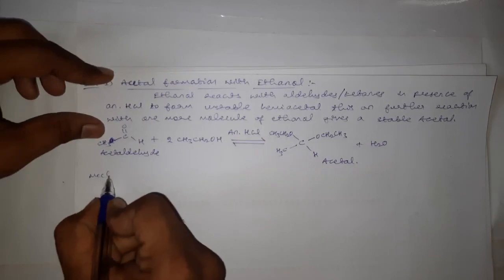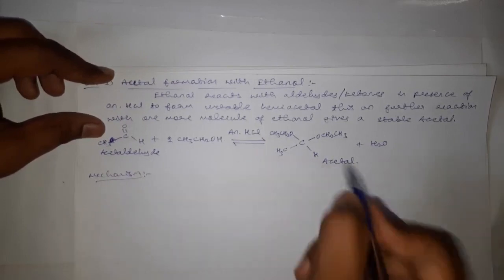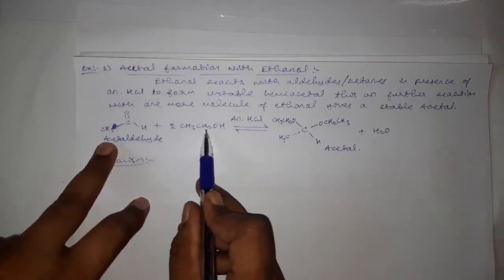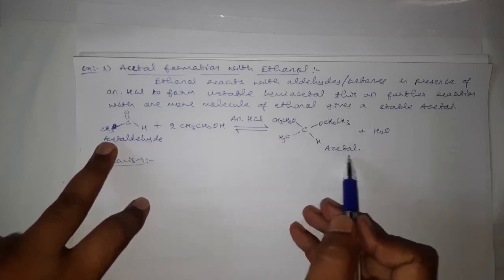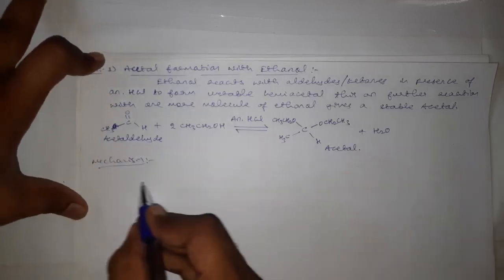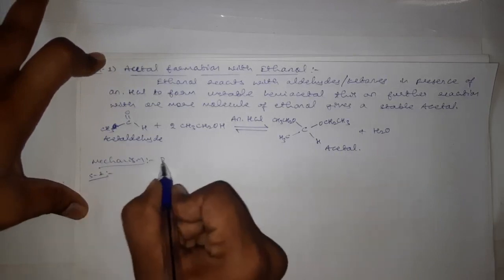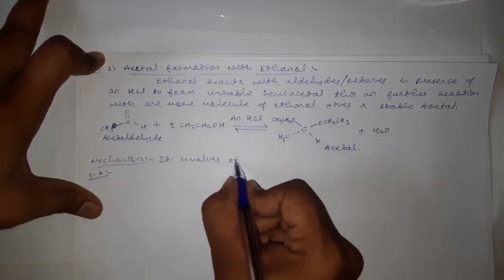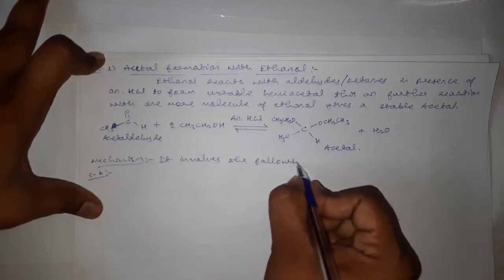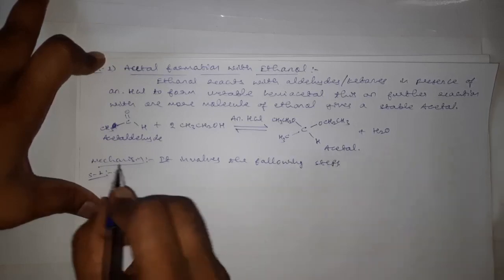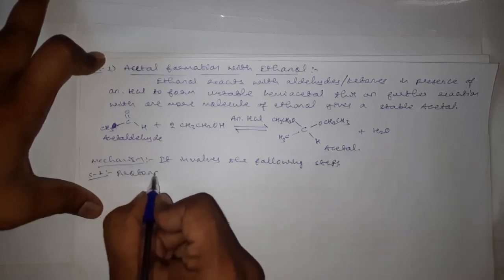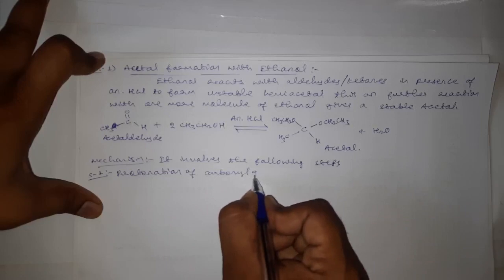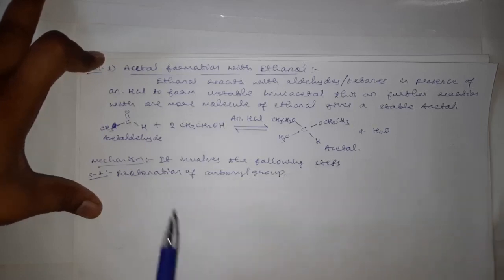And coming to the mechanism for the formation of this acetal, see, when acetaldehyde is treated with two molecules of ethanol, we are getting acetals. The mechanism for this reaction involves the following steps. Step number one is what? Protonation of carbonyl group of aldehyde.